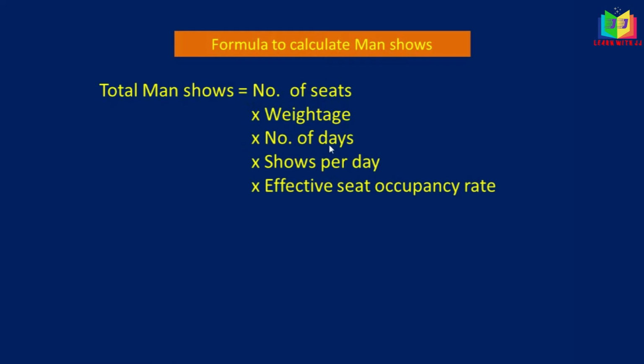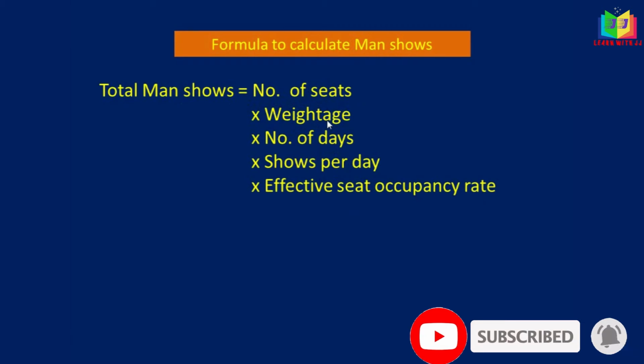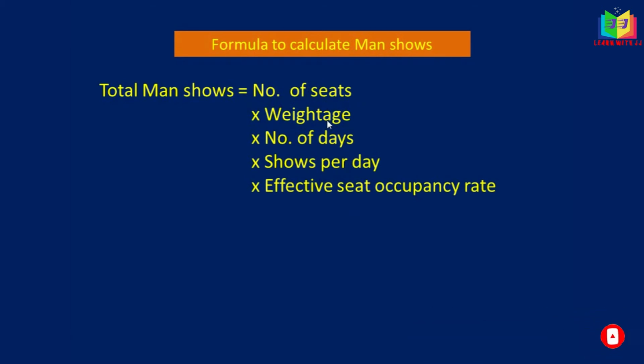Now we'll see the formula to calculate man show. Man show is equal to number of seats into weightage into number of days into shows per day into effective seat occupancy rate. The number of seats will normally be given in the problem, and the weightage according to the classes, that is for balcony, first class and second class, will be given. Based on this weight the ticket charges will be set. Then the number of days in a month or in a year, and the number of shows projected per day.